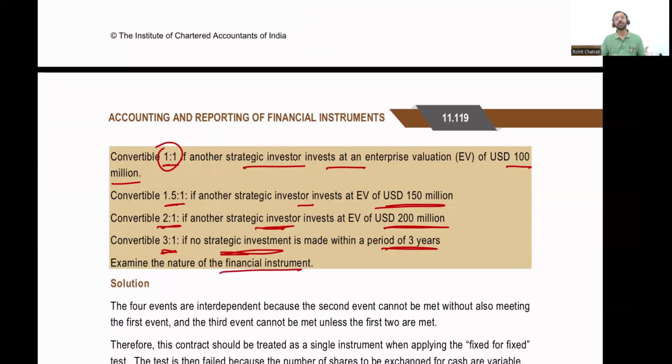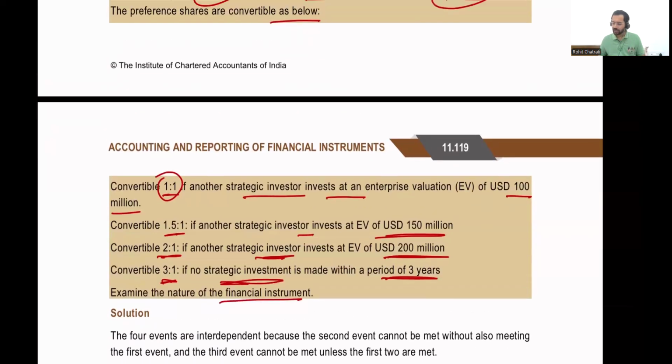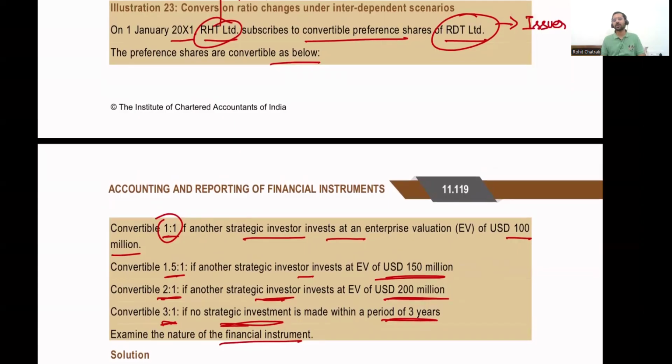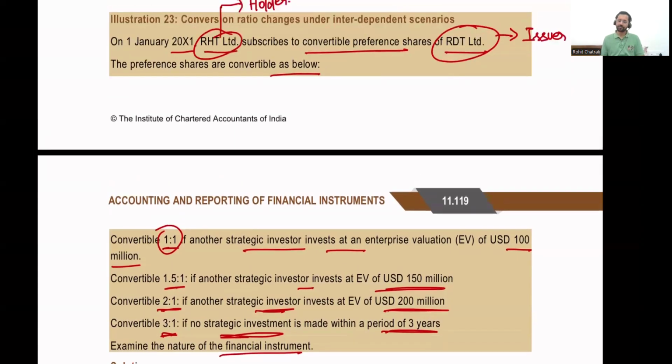The question is, examine the nature of financial instrument. Now, over here also, the conversion ratio is contingent upon future events. If there is an investor who invests at a valuation of 100 million, then the conversion ratio will be 1 is to 1. If there is an investor who invests at a valuation of 150 million, then the conversion ratio will be 1.5 is to 1. And if an investor invests at a valuation of 200 million, then the conversion ratio will be 2 is to 1. And if none of the events happen in the next 3 years, the conversion ratio will actually be 3 is to 1. The question is, is this going to be an equity instrument or a financial liability?